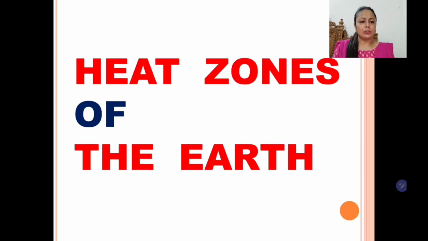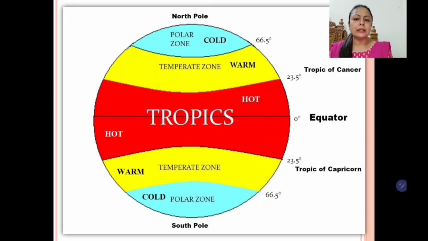The first one, all of us are aware of the heat zones of the earth. But children, this is just a recapitulation so that if we repeat, the concept will be fresh in our mind. So let's start. This is the diagram showing the three heat zones of the earth. The first one is from Tropic of Cancer to Tropic of Capricorn. This is called the torrid zone or the tropical zone because this is the hottest part of the earth. Why? Because this region receives maximum heat from the sun.